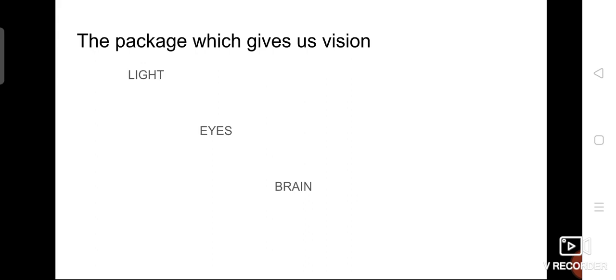So the eyes only help us to see the particular object, but we don't know what the object is. The eyes are seeing all the objects, but our brain is the one interpreting that it is a tree, it is a flower, it is a table, it is a fan, like that.